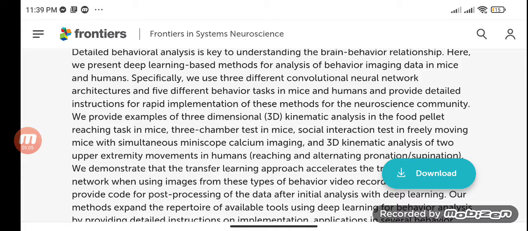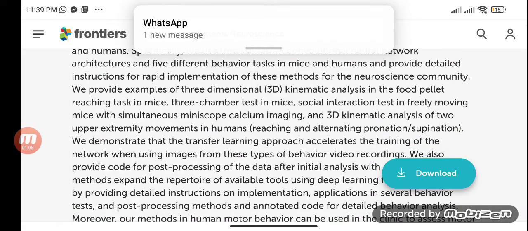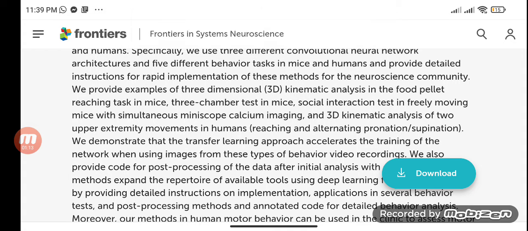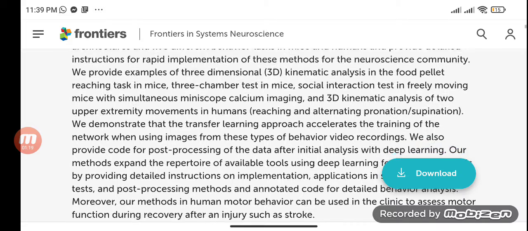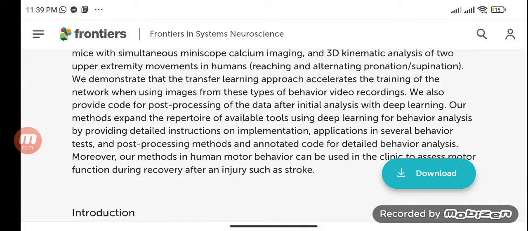Reaching and alternating pronation-supination. We demonstrate that the transfer learning approach accelerates the training of the network when using images from these types of behavior video recordings. We also provide code for post-processing of the data after initial analysis with deep learning. Our methods expand the repertoire of available tools using deep learning for behavior analysis by providing detailed instructions on implementation, applications in several behavior tests, and post-processing methods and annotated code for detailed behavior analysis.